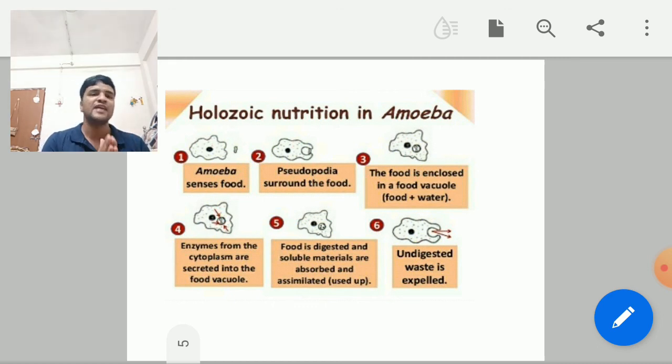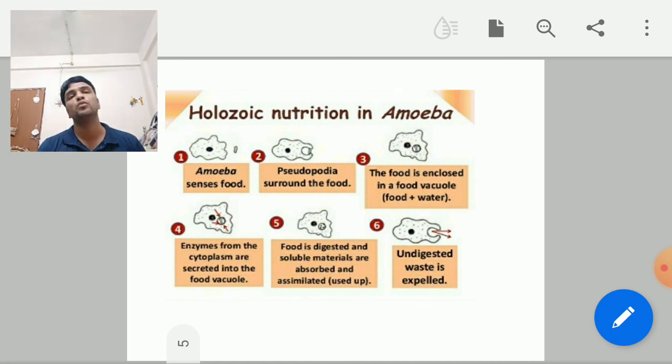Now after digestion, absorption takes place. After absorption, assimilation takes place, and finally the egestion. Egestion means the undigested food or undigested waste which is to be expelled out of the amoeba. That is also with the help of pseudopodia, and the unwanted food is thrown out of the amoeba, and that is called egestion. So this is about the holozoic mode of nutrition in amoeba. I hope you're clear now. If you are having any doubts regarding holozoic nutrition in amoeba, you might have got an idea, right?